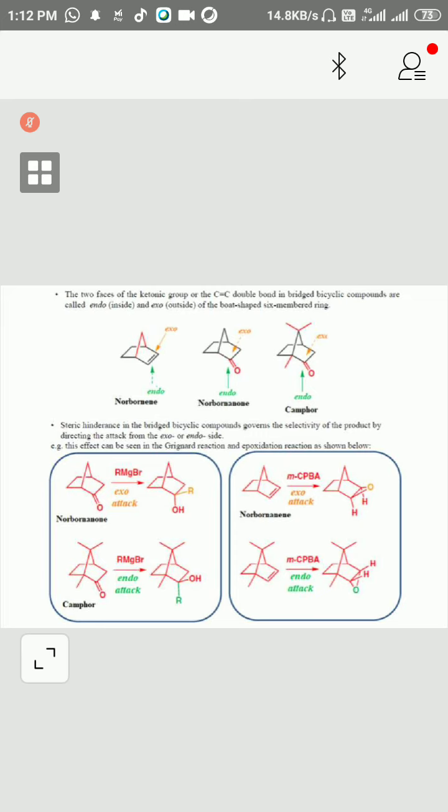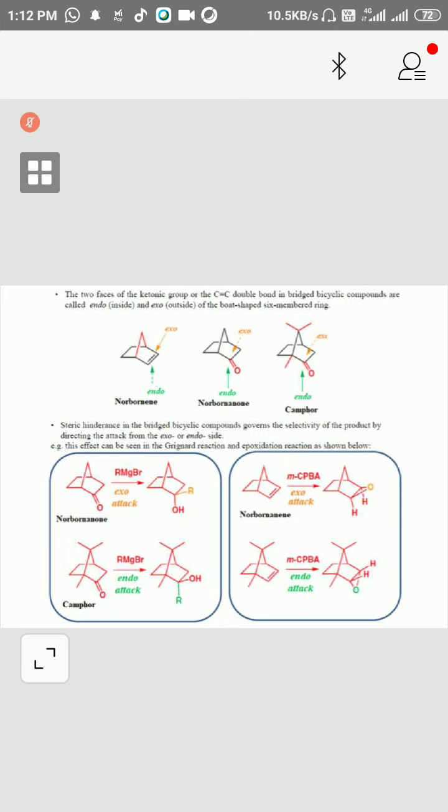Here in this case, norbornane, which has exo and endo. This is the endo face and this is the exo face. So steric hindrance in the bridged cyclic compounds governs the selectivity of the products by directing the attack from the exo or endo side.